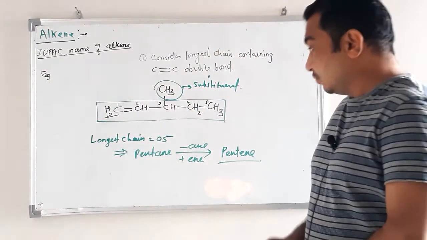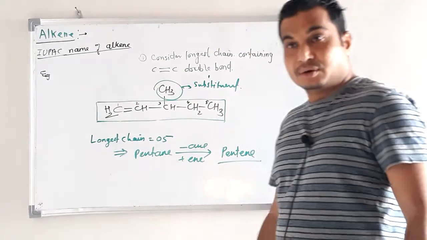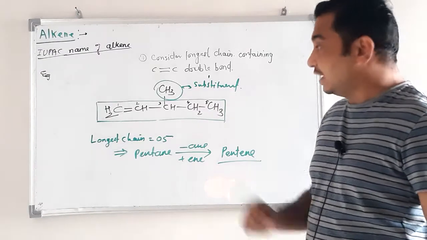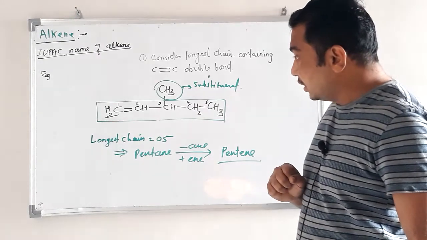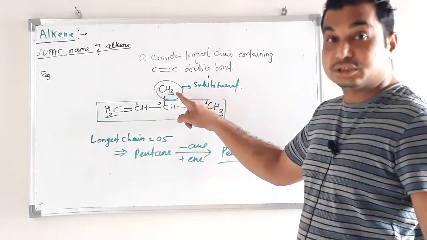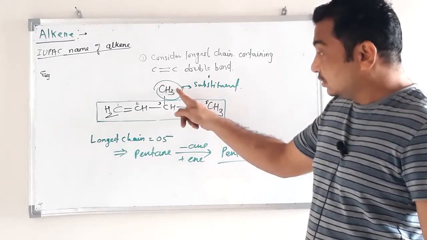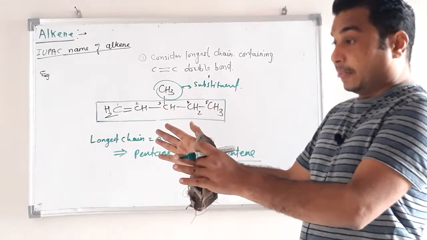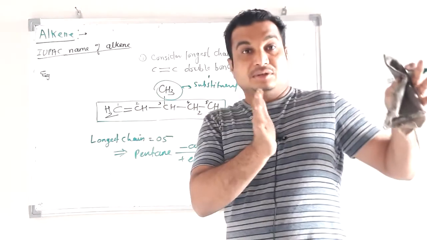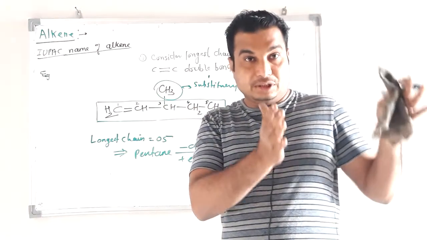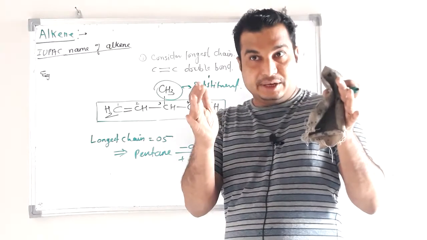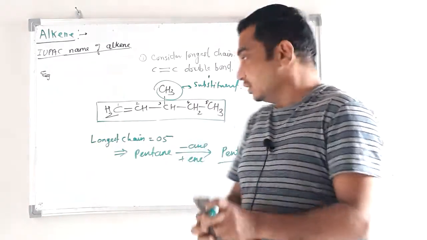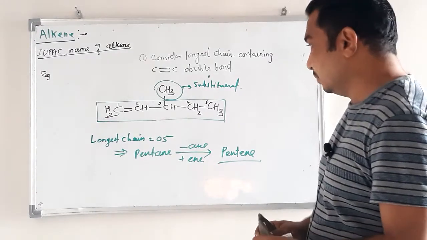Now from this numbering we can identify the position of the double bond as well as the substituent. What is the substituent? CH3. CH3 is the substituent in this compound. That is the methyl group. So always remember, in an IUPAC name, the substituent with location comes first, then the parent name and suffix.